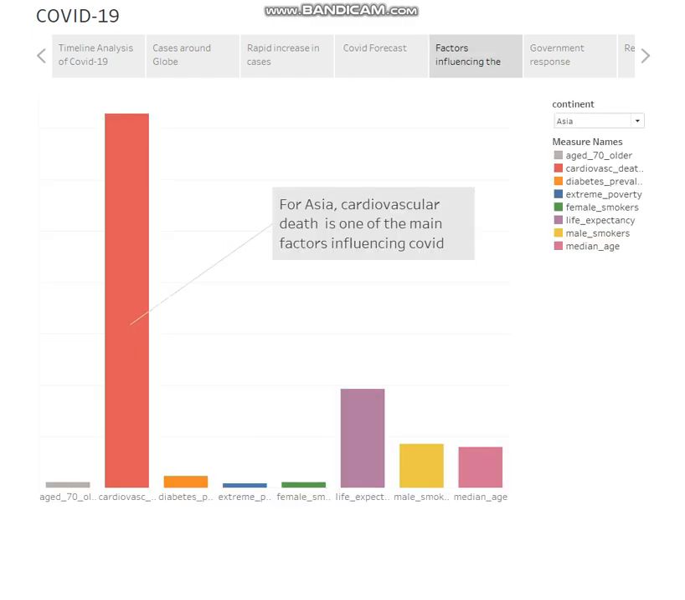Some factors influencing the risk of pandemic are age, smoking or lung diseases, life expectancy, diabetes, cardiovascular issues. You can examine or compare the risk of these factors in different continents.